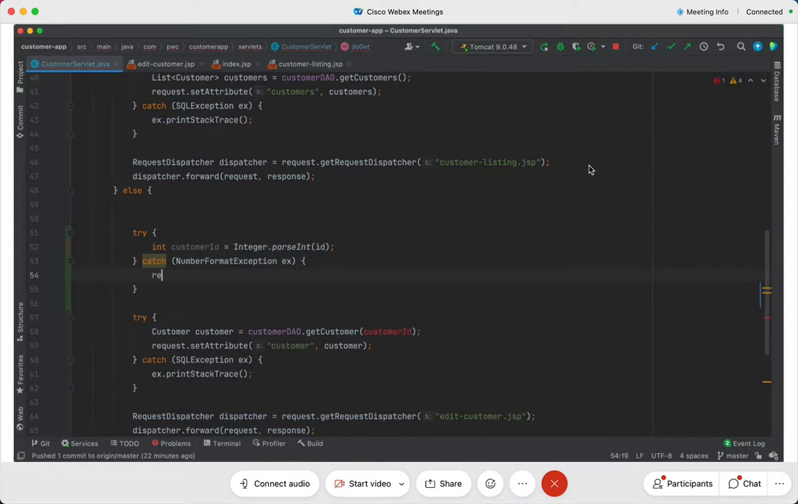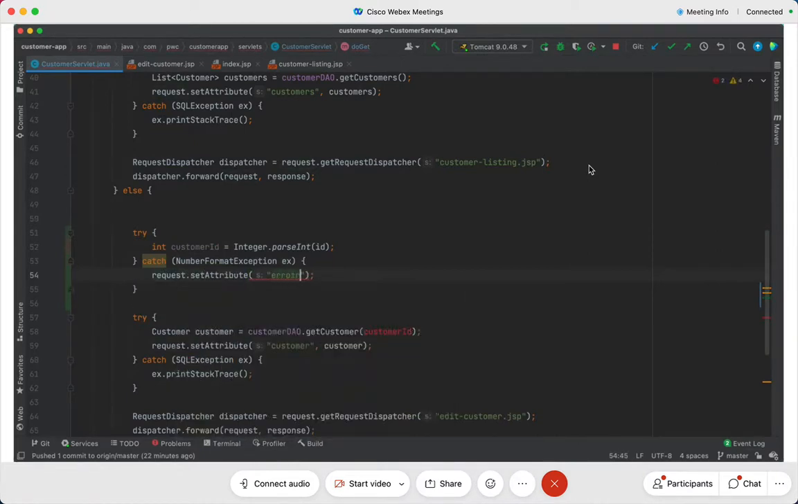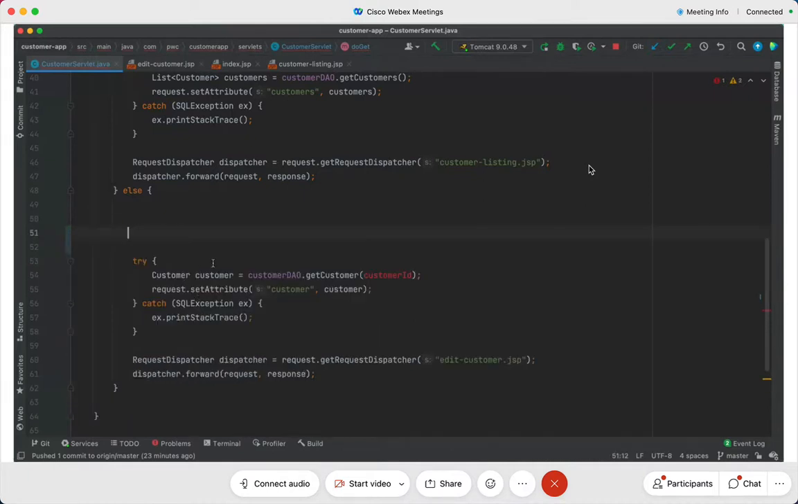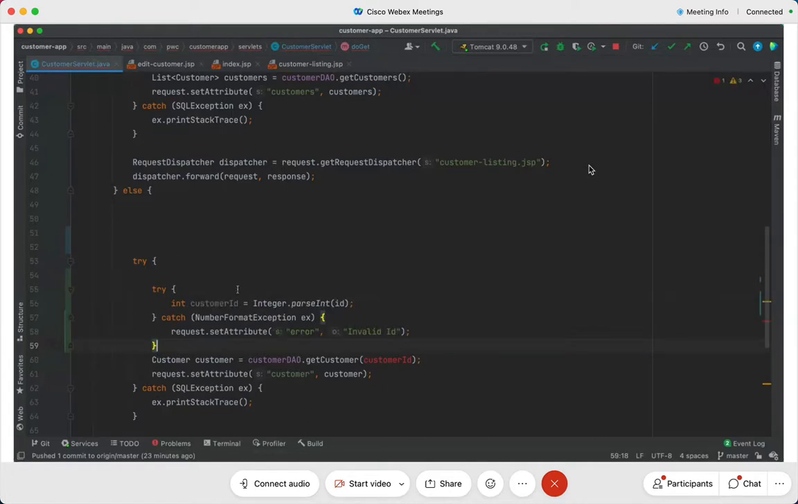I will write request dot set attribute. I'll say error, comma, and I'll say what is the error message? Invalid ID. I will say invalid ID, isn't it? So what am I going to do now? I will copy this here. I will remove that from here. This is my try catch block, and I will write here, customer ID here like this.